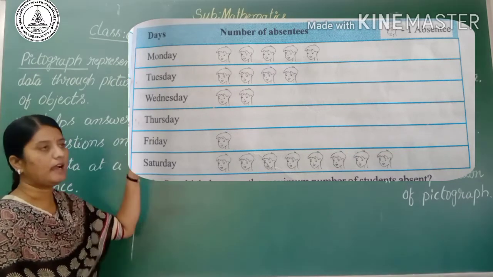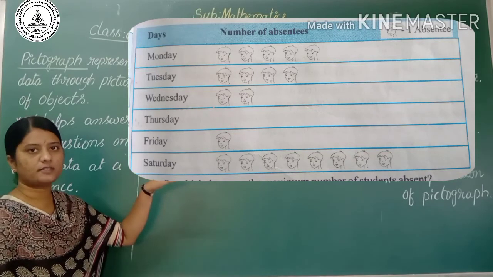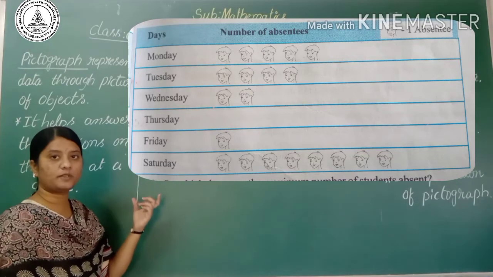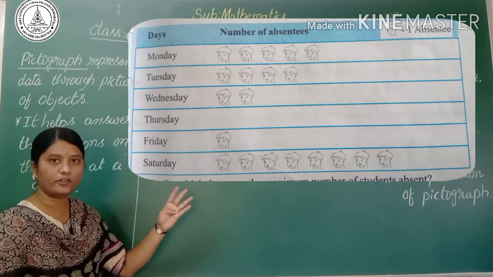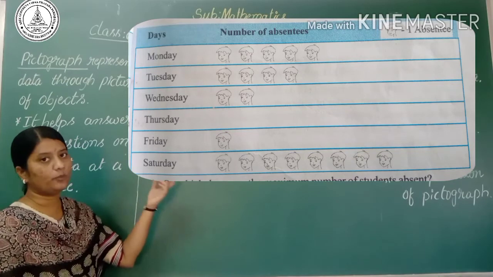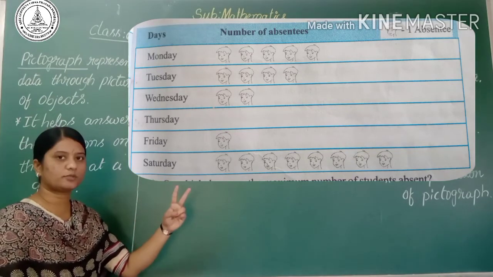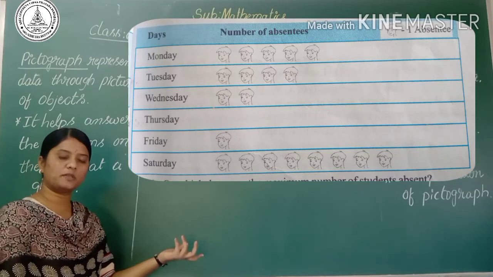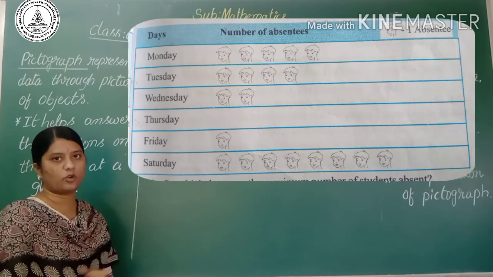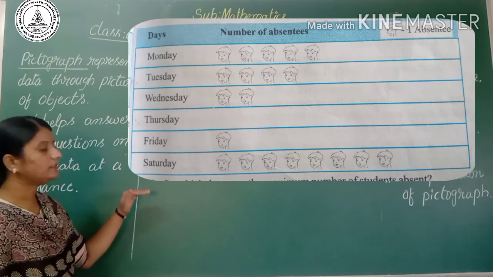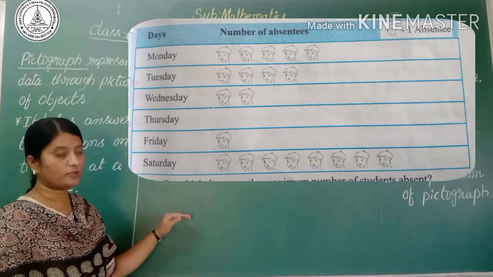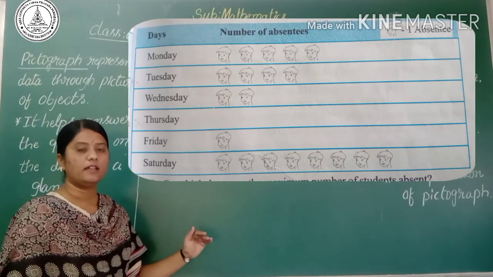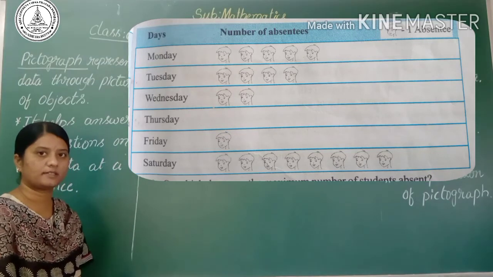On Monday how many students are absentees? That is 5 students, right? On Tuesday how many students were absent? There are 4 students. On Wednesday how many students were absent? That is 2 students. And on Thursday there is no picture. No picture means nobody is absent on that day. And on Friday only one boy is absent. And on Saturday there are 8 absentees.